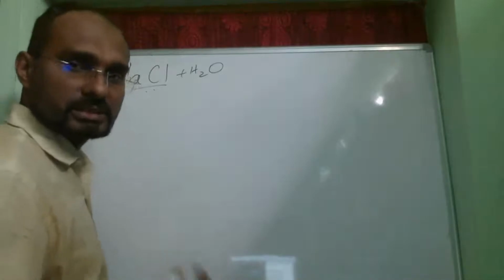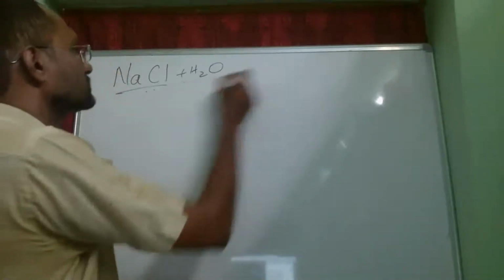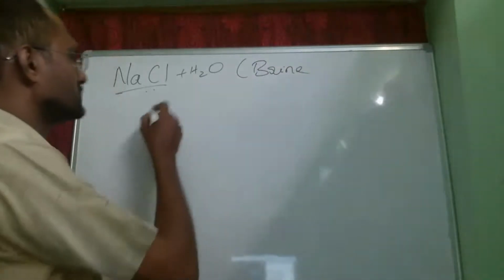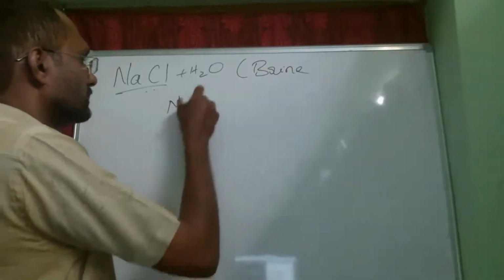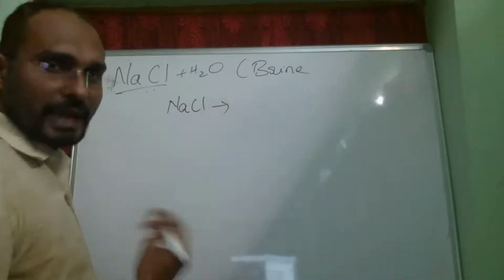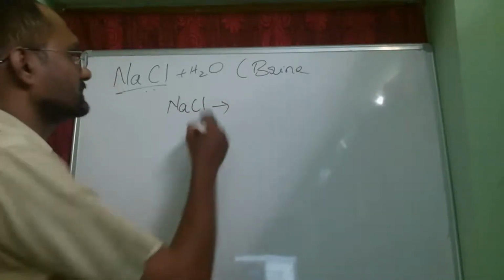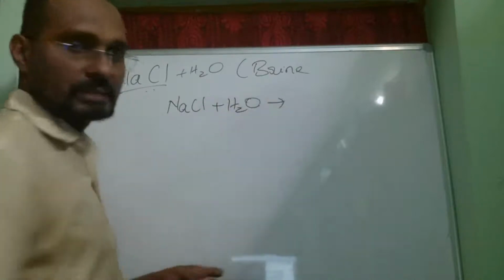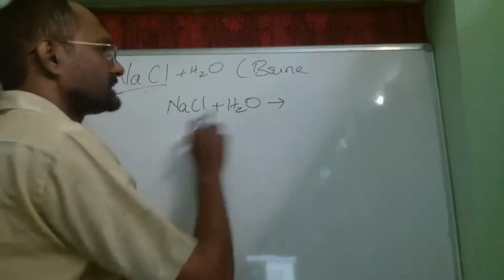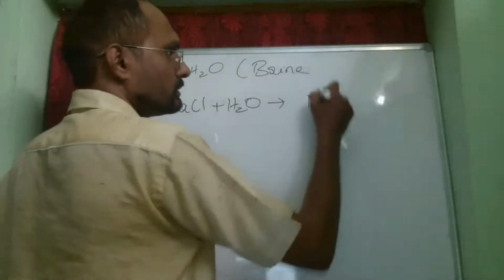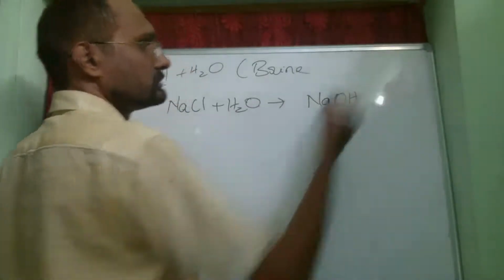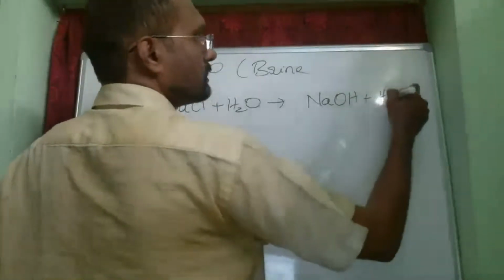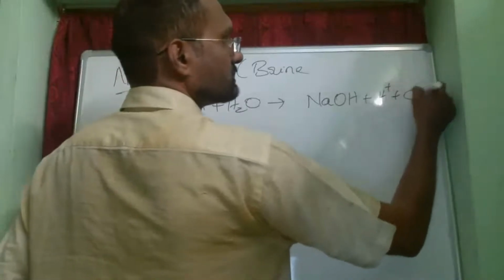That salt solution we call a brine solution. When that brine solution, NaCl plus H2O, is subjected to electrolysis, it gives us NaOH, sodium hydroxide, which is a very strong base, plus H+ and Cl-.